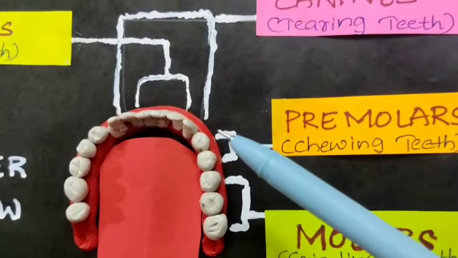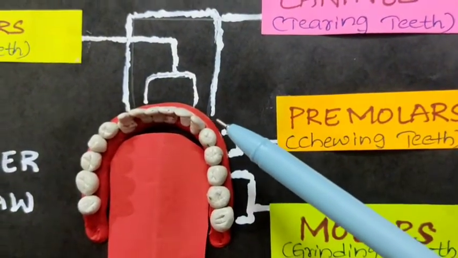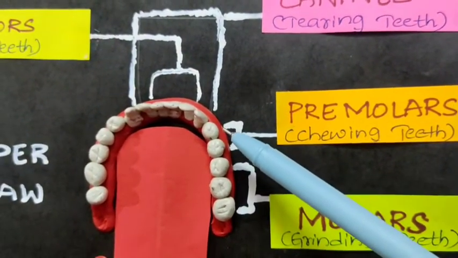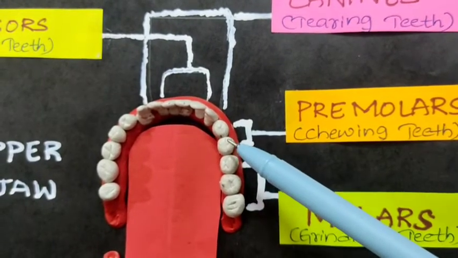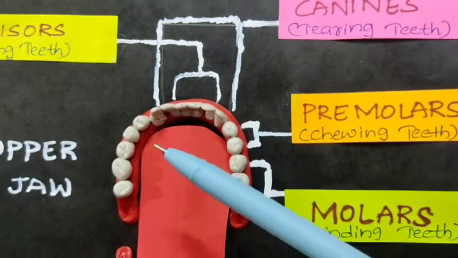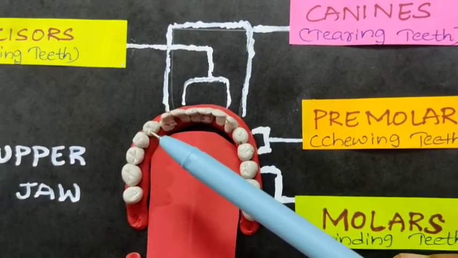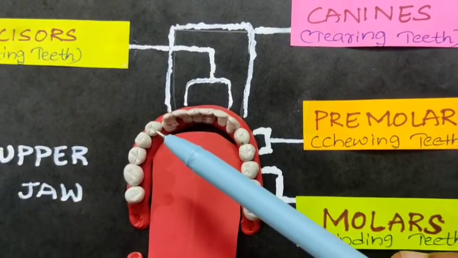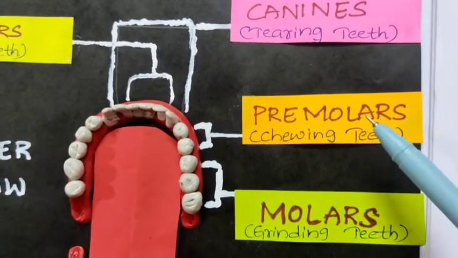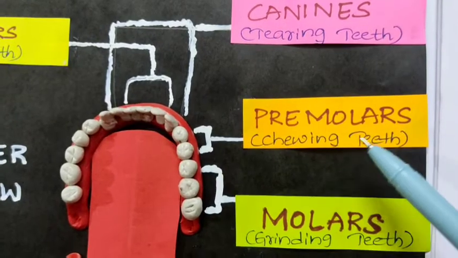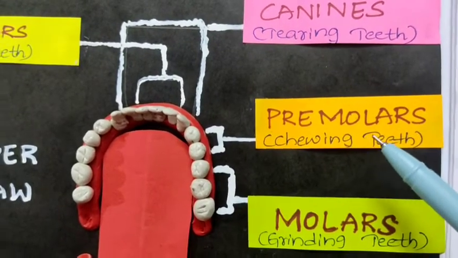Next, beside the canines, you can see premolars. These two, they are premolars. On the left side and also on the right side of the canine, you can find 2 teeth. They are premolars. They are used for chewing the food, hence they are known as chewing teeth.